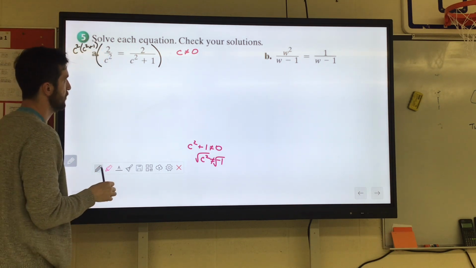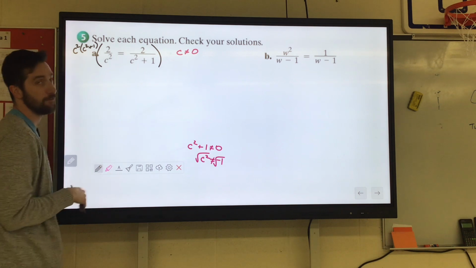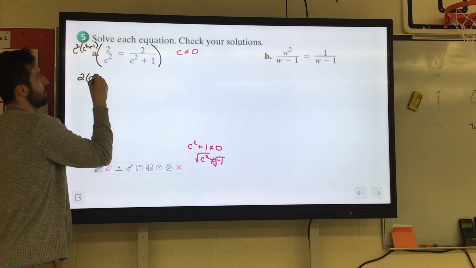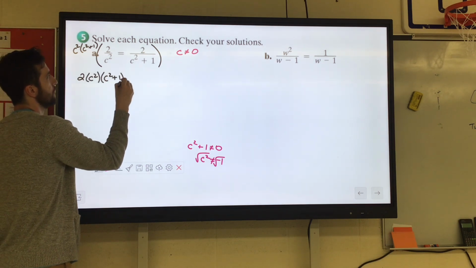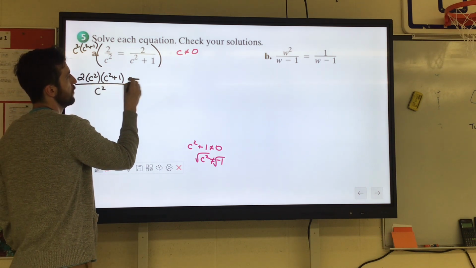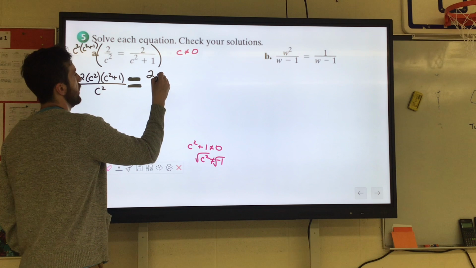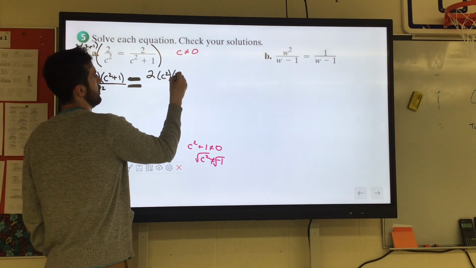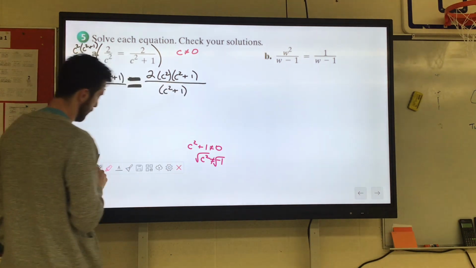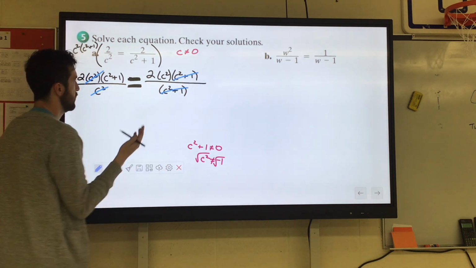That handles all denominators. So this first fraction, I should have just cross-multiplied. That would have been faster. Sorry. So we're going to do 2 times c squared times c squared plus 1 equals, I forgot my denominator, c squared, equals, I'm just going to make that a real thick equal sign right there. Over here we have 2 times c squared plus 1 over c squared plus 1. All these have common factors that will cancel, and that's all we have left.